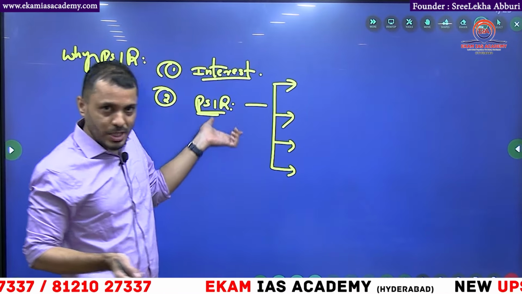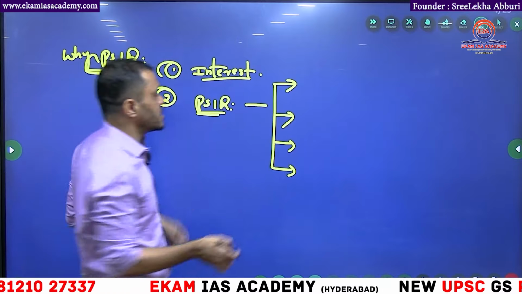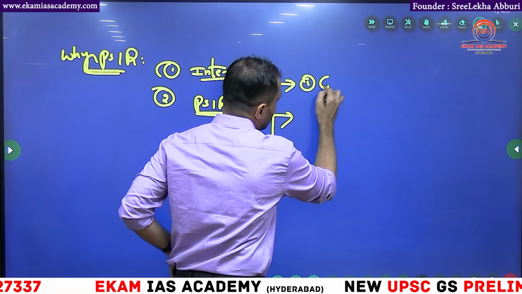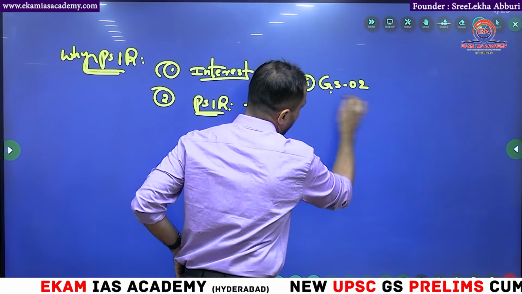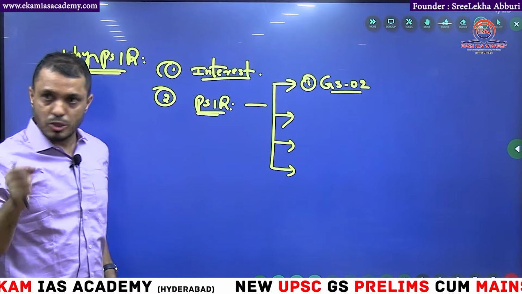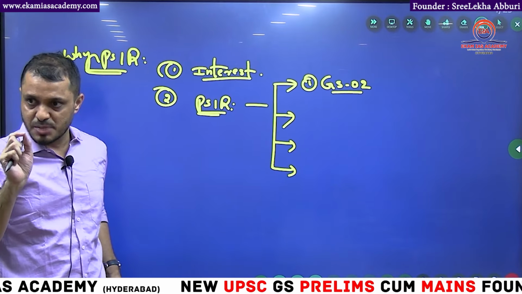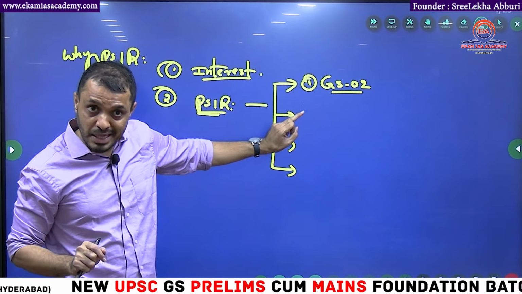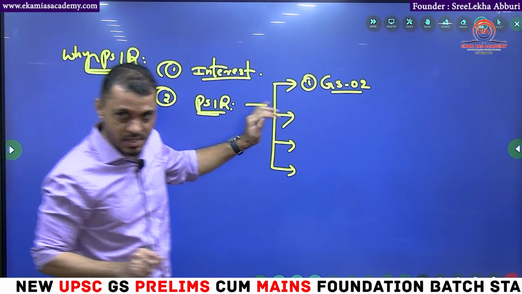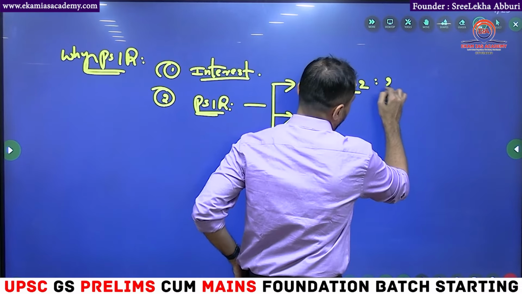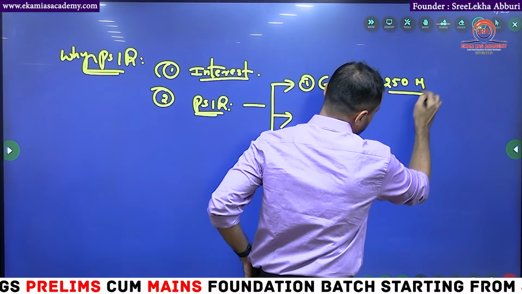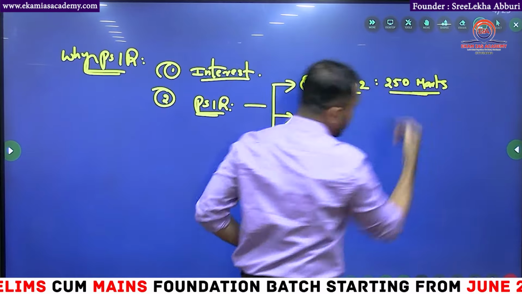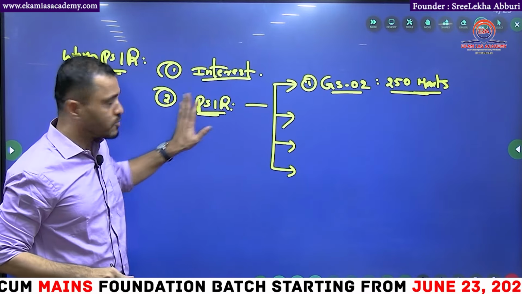So when you are reading political science PSIR, first thing is in General Studies paper 2. I am assuming that you know that there are 4 General Studies papers: paper 1, paper 2, paper 3, paper 4. Paper 2 is about the Indian polity and international relations. This entire 250 marks, even some social justice also, will be covered in this optional only.